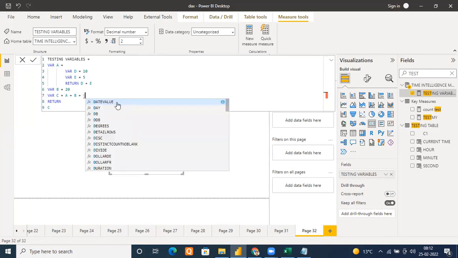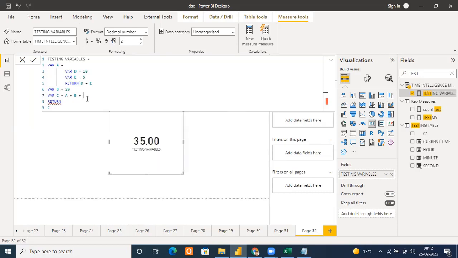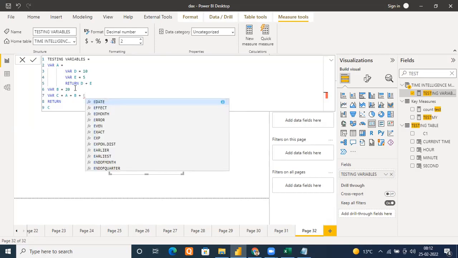But now see, suppose I try to add this D and E here. Let me see what happens. Can you see? I'm immediately getting an error. When I hover over it, it shows cannot find name D. Yes, because its scope is limited to the variable A only. Within A, it is limited. Even if I type E, it is limited to this only.